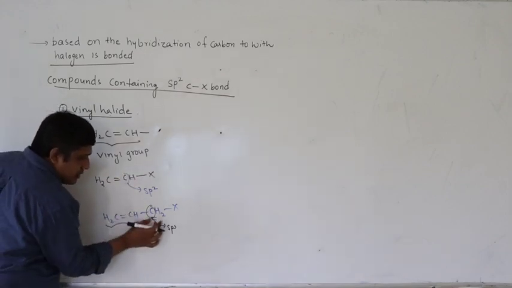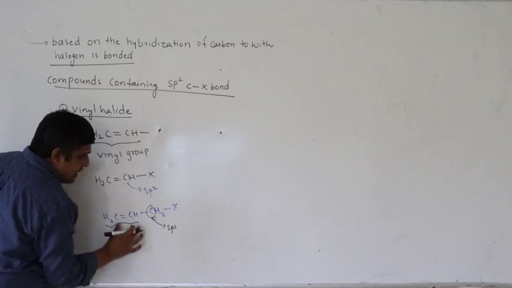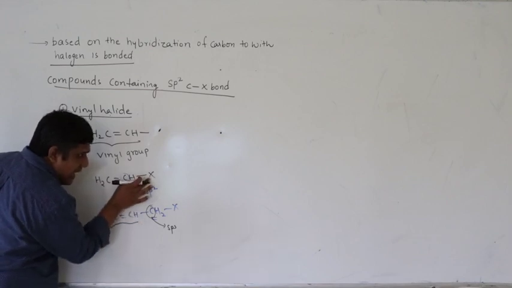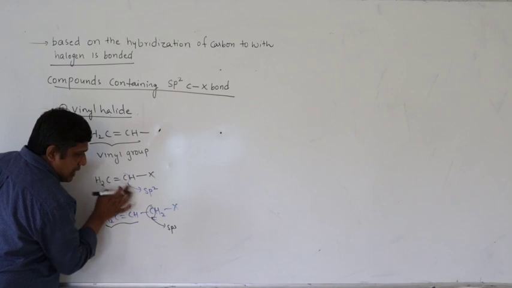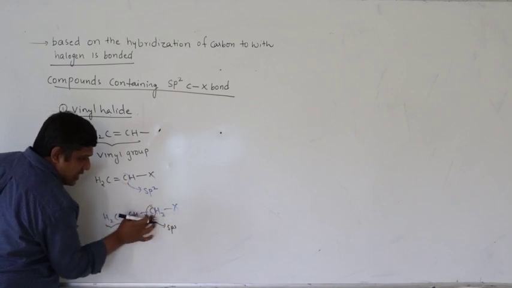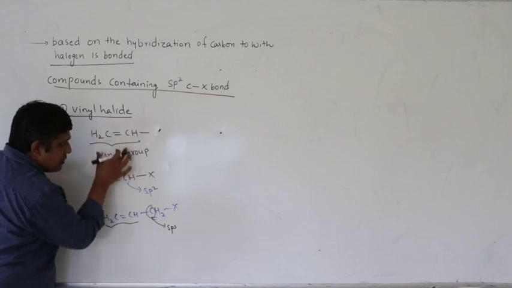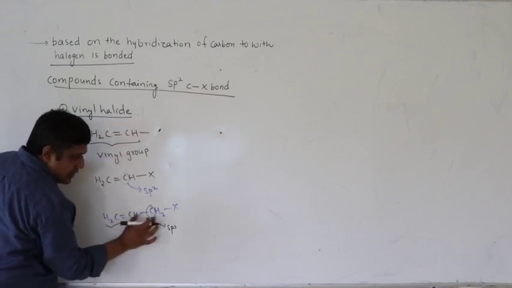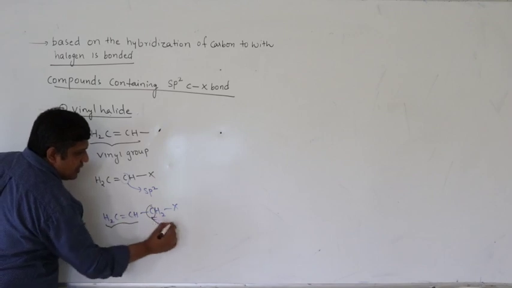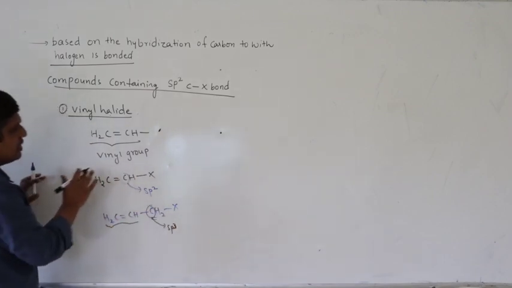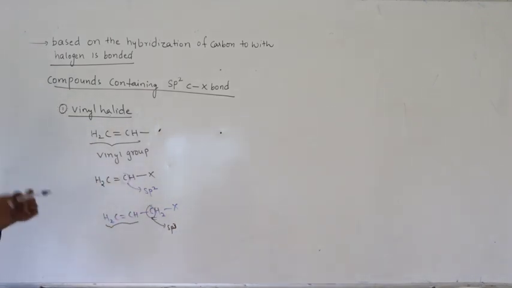So here the difference between vinyl halide and allyl halide is, in vinyl halide the halogen is attached to sp2 carbon, in allyl halide the halogen is attached to sp3 carbon. So this group we call the vinyl group. Vinyl group is part of this allyl group. The sp3 carbon is attached to the vinyl group. So try to understand the difference between vinyl halide and allyl halide.